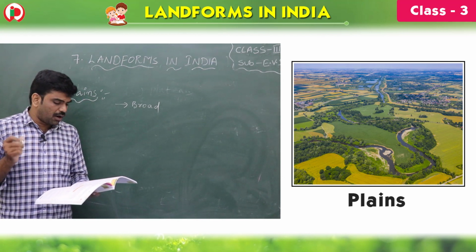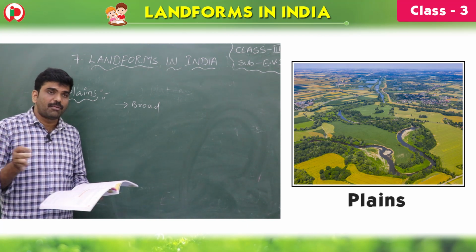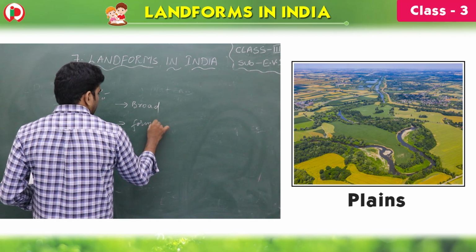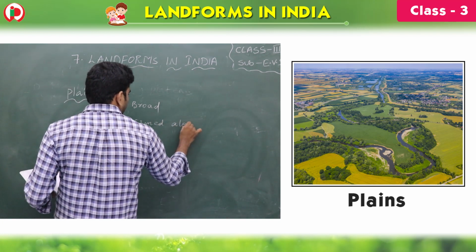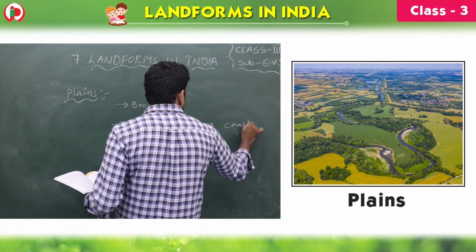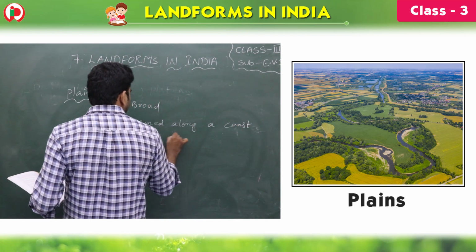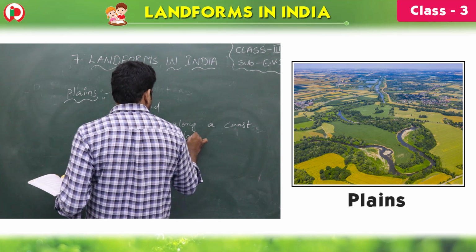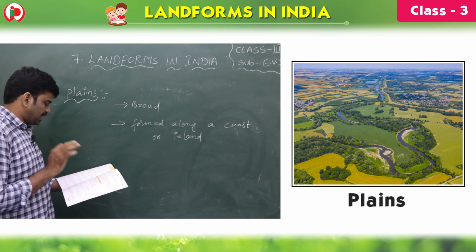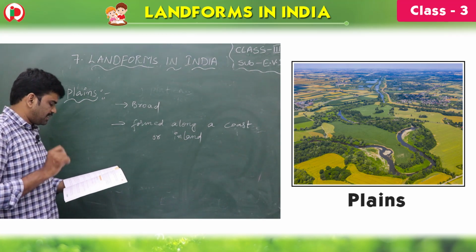Plains are formed along a coast or inland. That means along the water, along the coast, these plains are formed. The plains are very fertile.